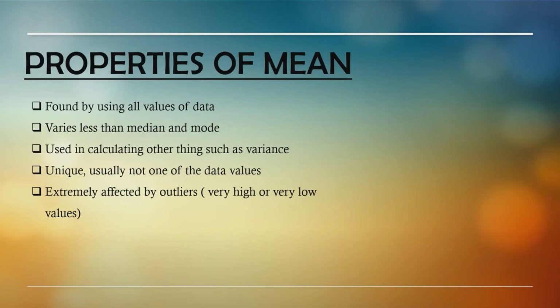The first one is the properties of mean. The mean is found by using all values of data. The mean varies less than median and mode. The mean is used in calculating other things such as variance. The mean for the data set is unique, usually not one of the data values. The mean is affected by extremely high or low values called outliers.